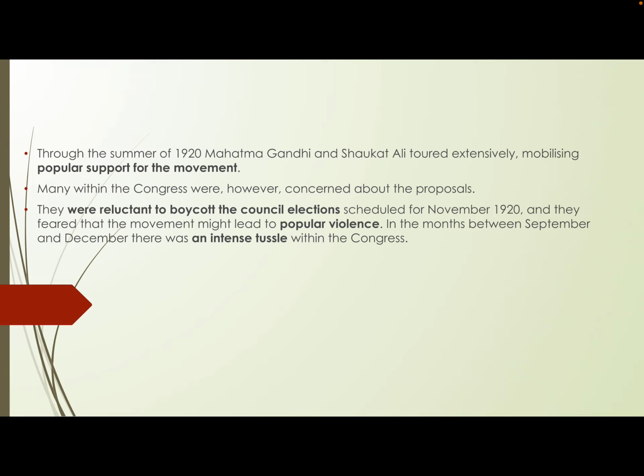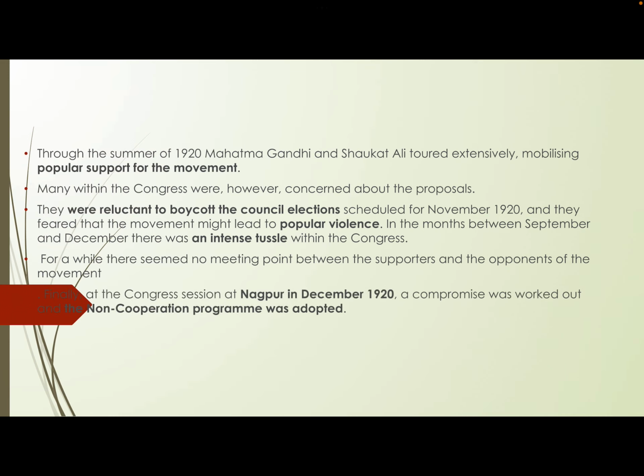So, in the same year, in the months of September and December, we see that there was a kind of intense tussle within the Congress. Intense tussle means some kind of disagreement. It's not that every Congressman agreed to what was passed in the Calcutta resolution. So here you see a kind of disagreement amongst the members of the Congress, not agreeing to the boycott of the elections to the Legislative Council. So there seemed to be no meeting point between the supporters and the opponents of the movement. That means they did not agree on this.